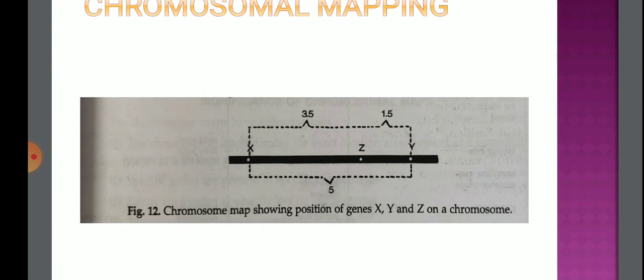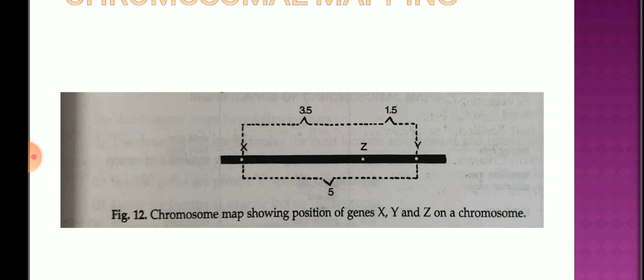Then we mark on a single line X and Y 5 units apart. Now determine the percentage between X and Z. Suppose it is 3.5. It can be in either direction. It can be plus, 5 plus 3.5 means 8.5. It can be 5 minus 3.5 means 1.5.